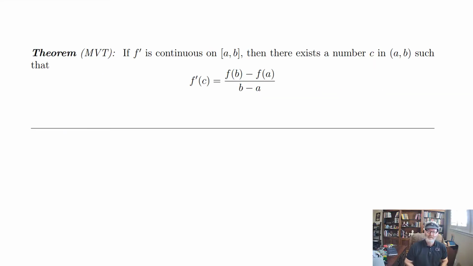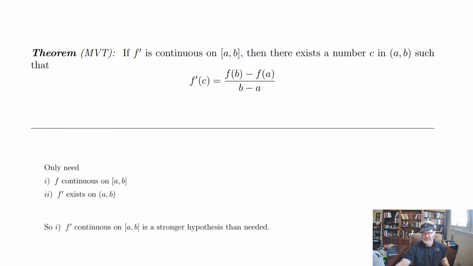Simply stated, the mean value theorem says that if f is continuous on a closed interval and differentiable on the open interval, then there is a number c in the open interval such that the slope of the line connecting the endpoints, the secant line, the slope of a tangent will equal that slope somewhere. So the way I wrote it here, it's a little stronger hypothesis. If f prime is continuous on the open interval, then of course f is continuous on the closed interval as well.